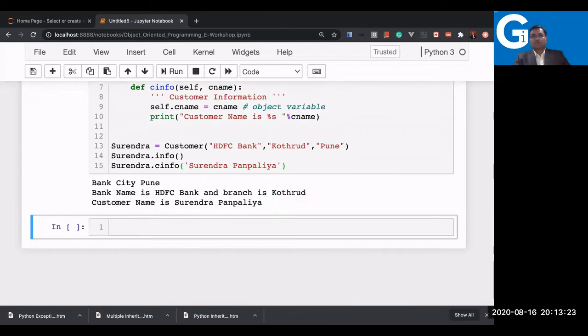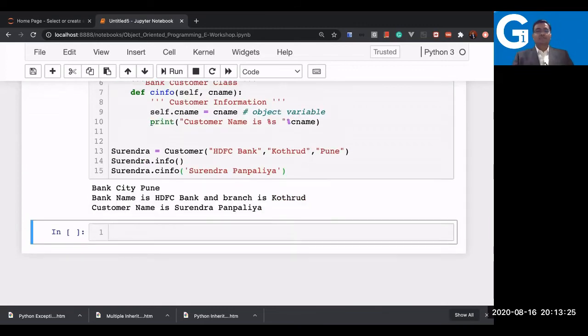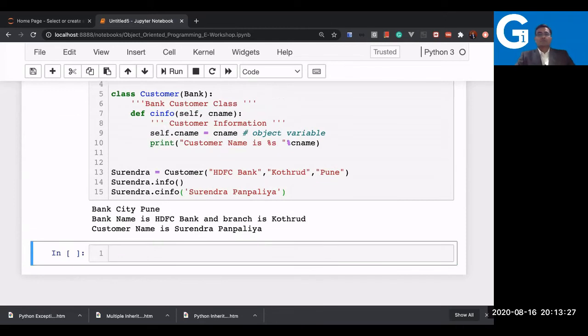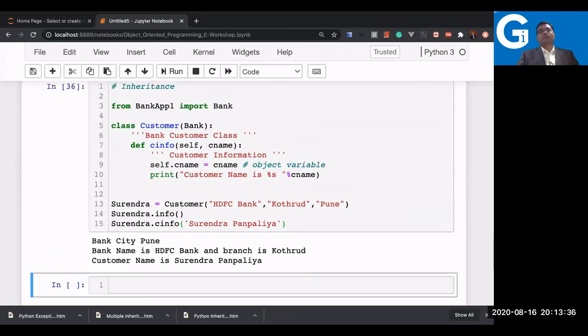So I now become a customer of HDFC Bank, having the branch in Kothur, city Pune. So this is the way you can inherit the superclass, or you can say parent class, or base class. The customer is right now the derived class, child class, or subclass of the superclass, that is bank.